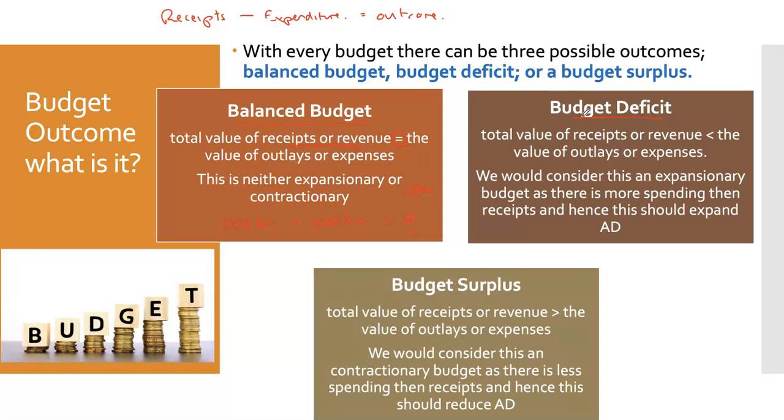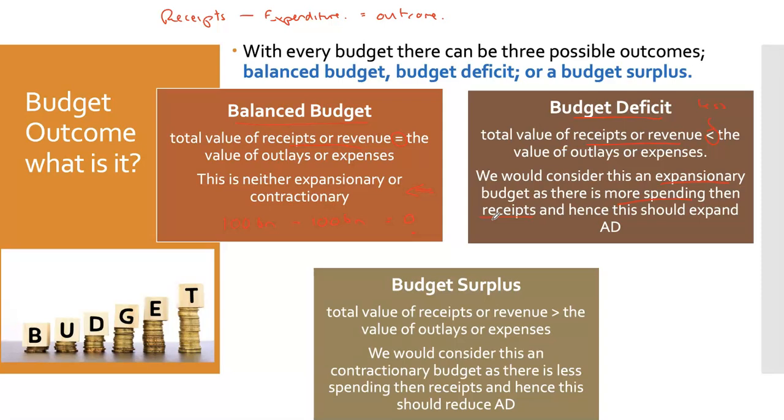When I say a budget deficit, this occurs when the receipts or revenues are less, so let's just make that really clear, are less than the value of the expenses. Now, we would consider this an expansionary budget. We're going to go into that in more detail in future videos, but it's expansionary. If we think about what that means, we're trying to make something bigger, and we're trying to make the economy bigger here as there is more spending than receipts. So we're spending more than we're receiving.